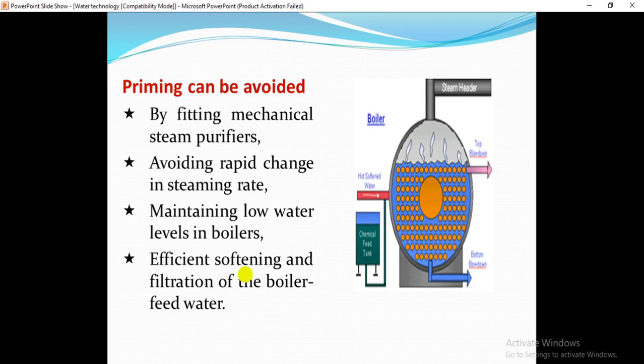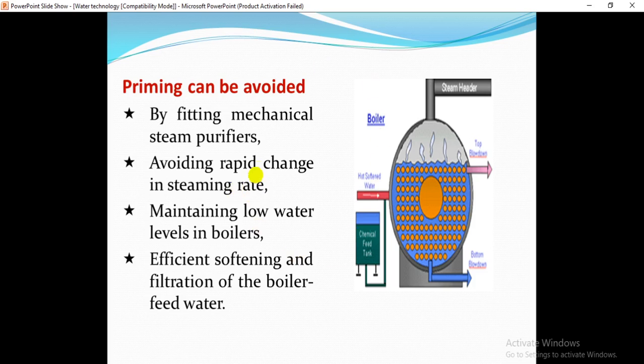Efficient softening and filtration of the boiler feed water also helps. If we use efficiently softened water in the boilers, then we can avoid priming.